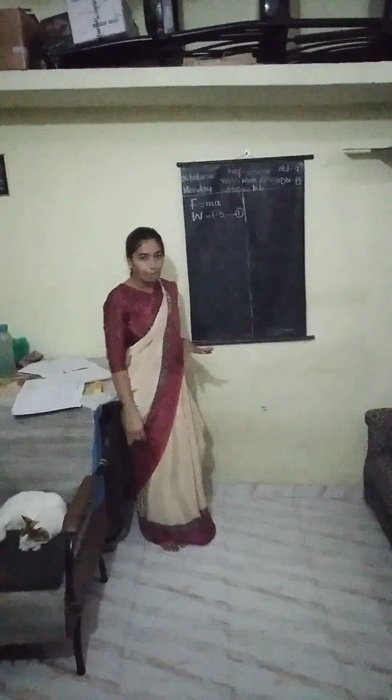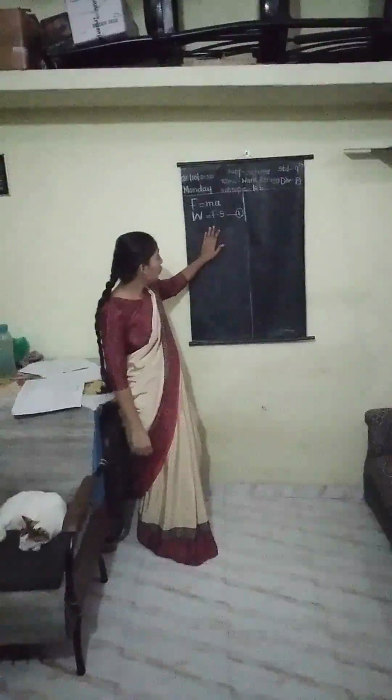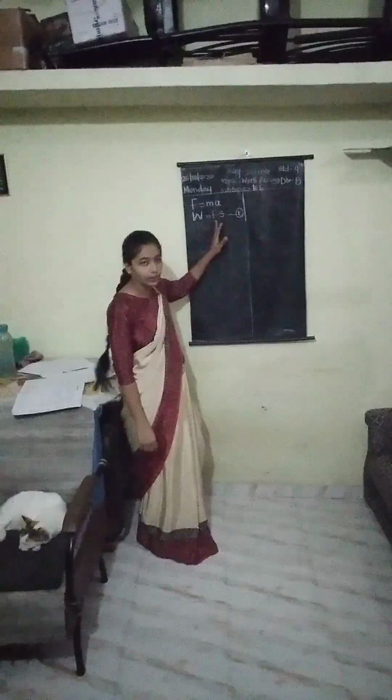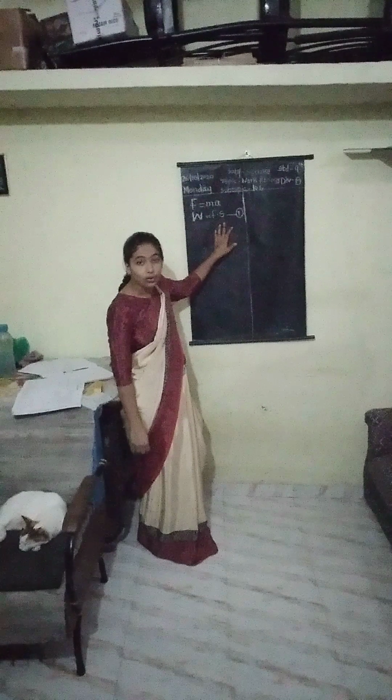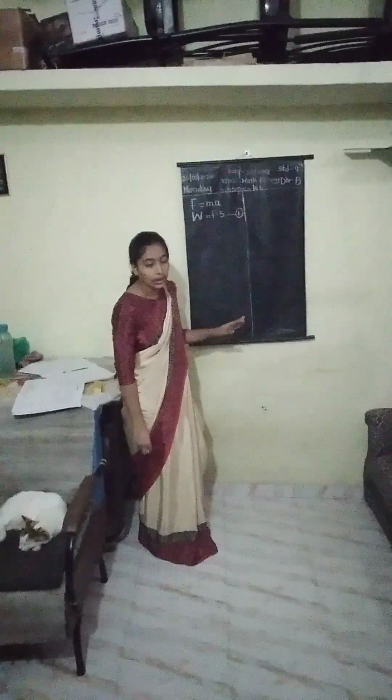This is your equation number 1. Okay, and we all know F is equal to ma. So we have to put that value in this equation. But we did not have the value of S, so we have to find the value for S. For finding these values, as I told you, we have to use Newton's law.